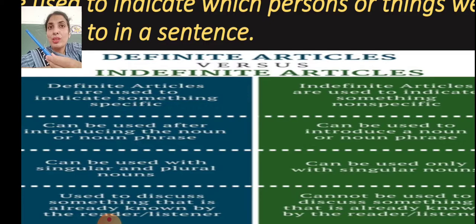Now which pen am I talking about? The listener also knows that the pen which is gifted by my parents, the pen, which is known to the listener or to the reader. Okay, this side cannot be used to discuss something that is already known by the reader. So it is the opposite of which is known, and here we are discussing which is not known to the reader or the listener. Okay, let's see what's there next.